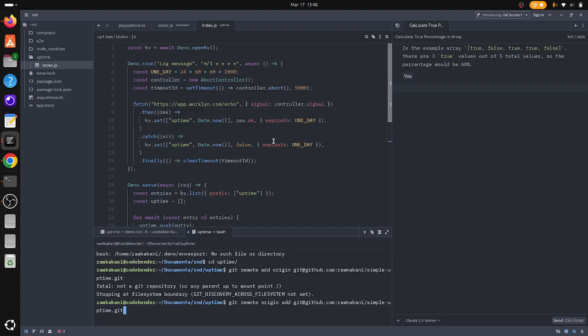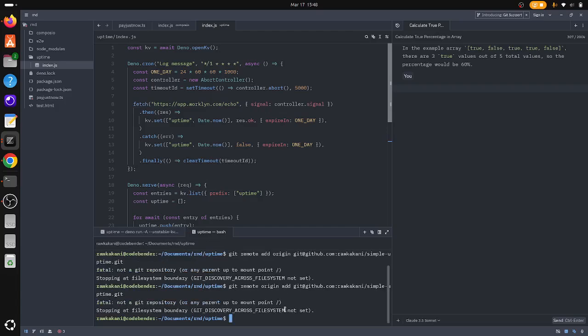I just need to decide who I'm doing this for. This is just me starting. I'd imagine git remote origin add GitHub the URL. I guess I can skip this because I didn't show you how to create a repo, but I've had videos where I did that before. Anyhow, this is how you add a repo.